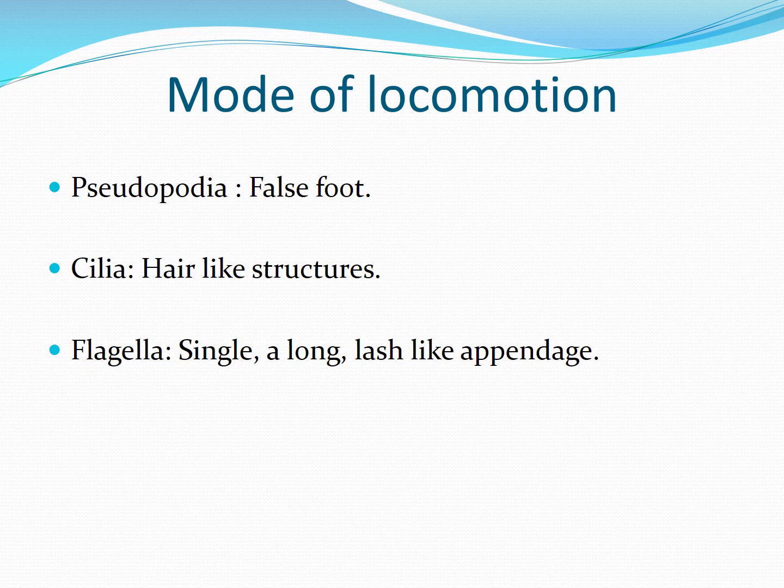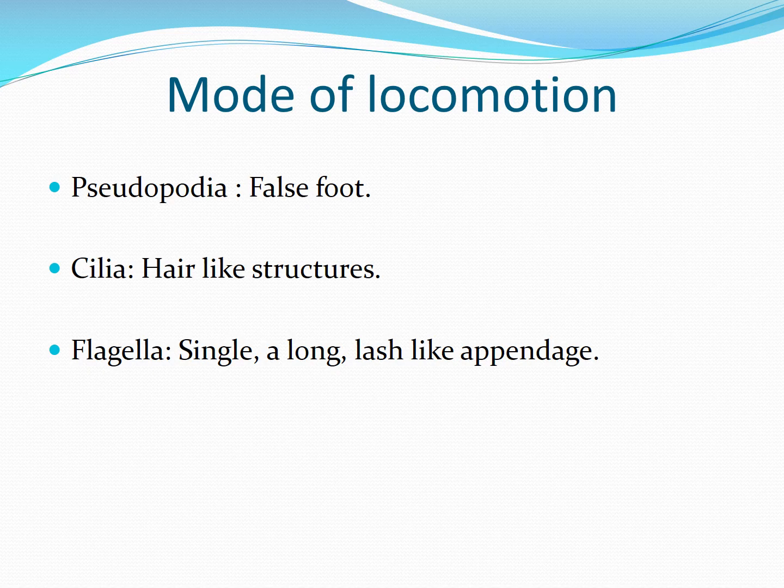The word flagella means whip, or it is a single long lash-like appendage. All three, that is pseudopodia, cilia and flagella, are used in movement of the organism. There are many organisms which have both cilia and flagella present in their structure.